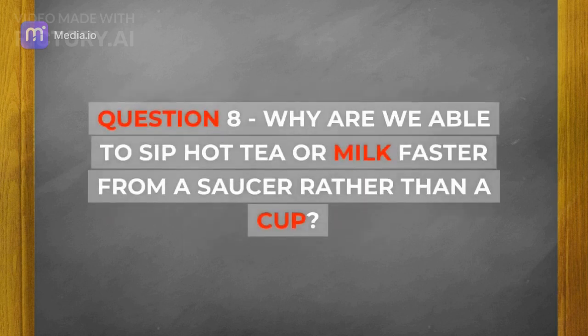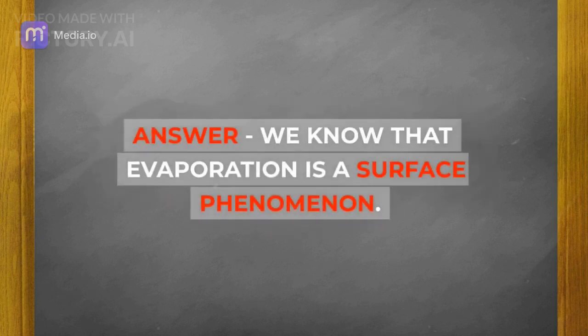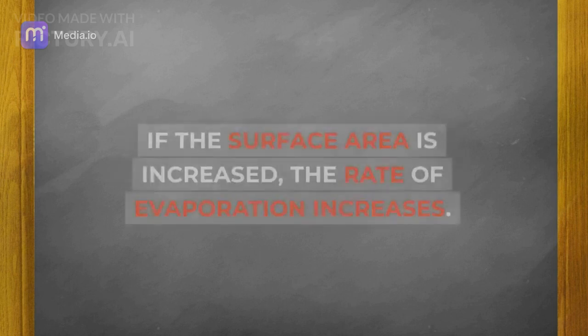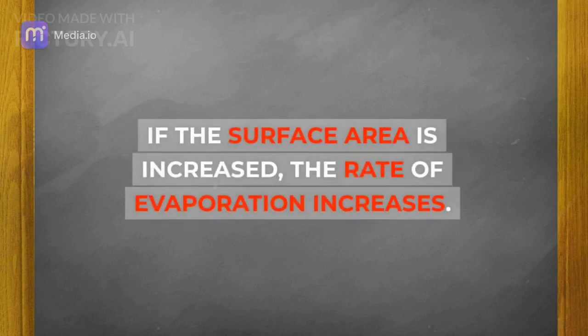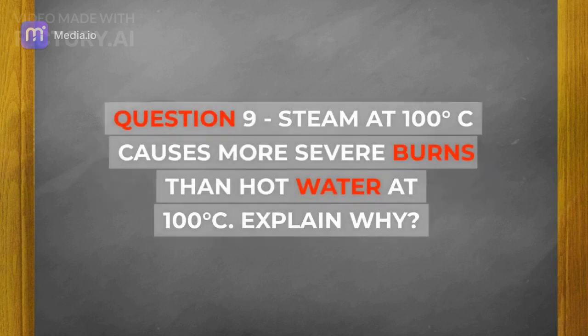Question 8: why are we able to sip hot tea or milk faster from a saucer rather than a cup? Answer: we know that evaporation is a surface phenomenon. If the surface area is increased, the rate of evaporation increases. Thus, due to the large surface area of the saucer, tea or hot milk cools faster and we easily sip it.